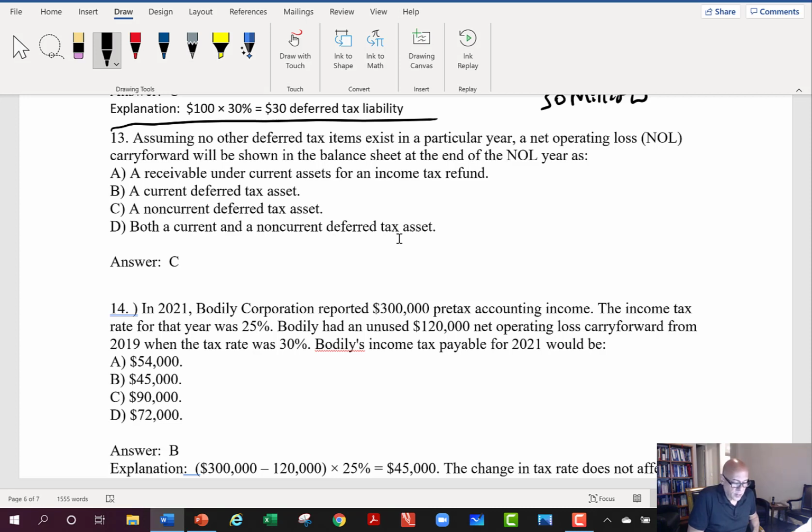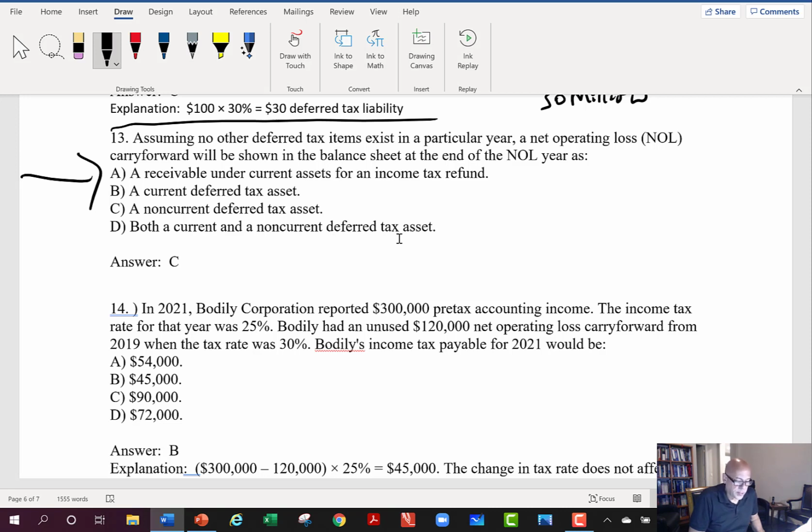The income tax rate for that year was, oops, sorry, I'm jumping to 14 and I want to do 13. Number 13: assuming no other deferred tax items exist in a particular year, a net operating loss carried forward will be shown on the balance sheet at the end of the net operating loss year as what?